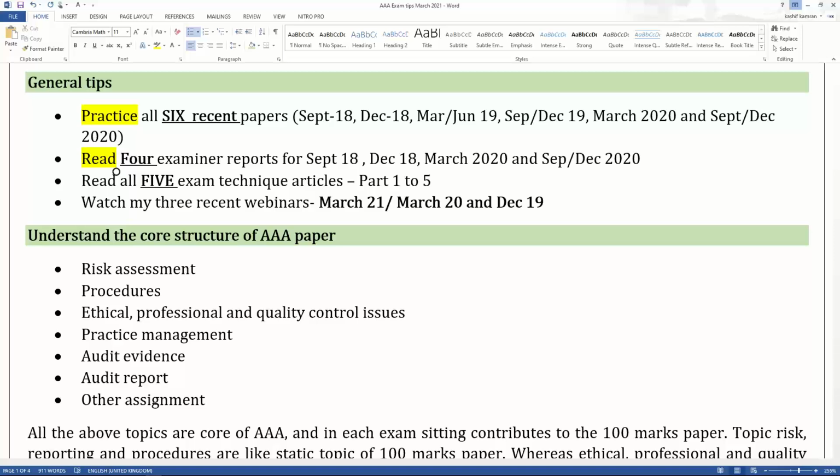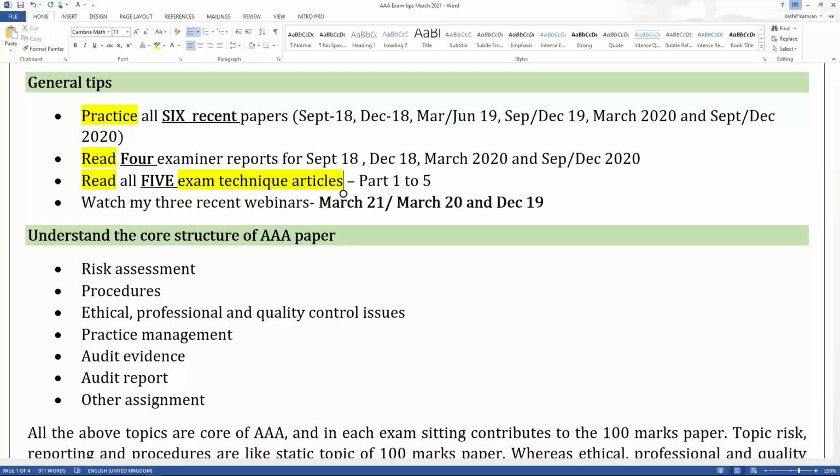Next thing, read all 5 exam technique articles, part 1 to part 5. I've been emphasizing them in my webinars that you need to read the 5 technique articles. I'm not saying the technical articles, I'm saying the exam technique articles. I hope you have seen those exam technique articles on the ACCA website.